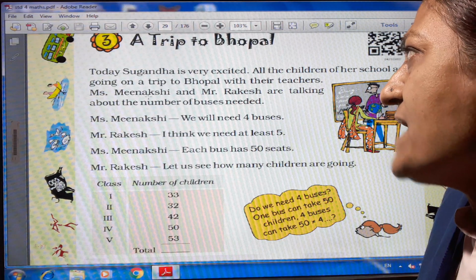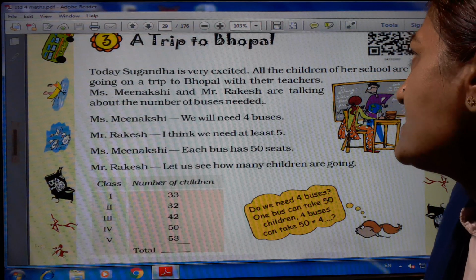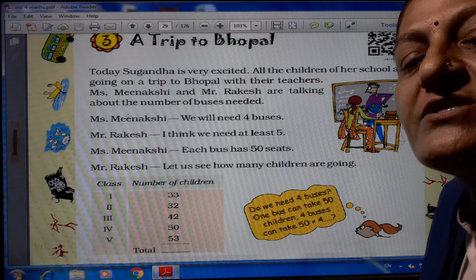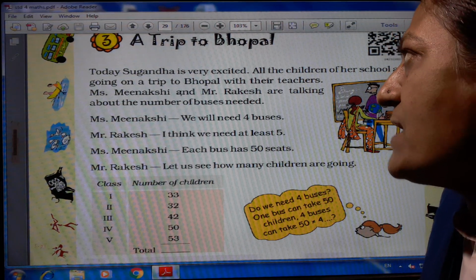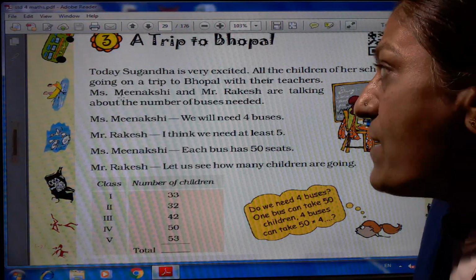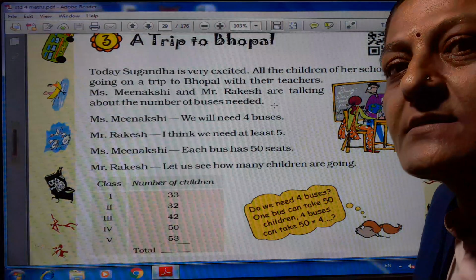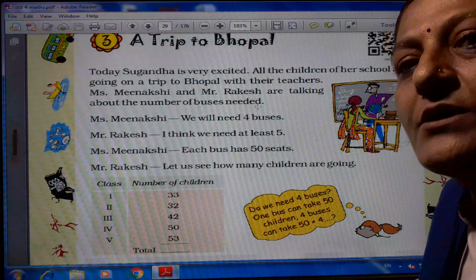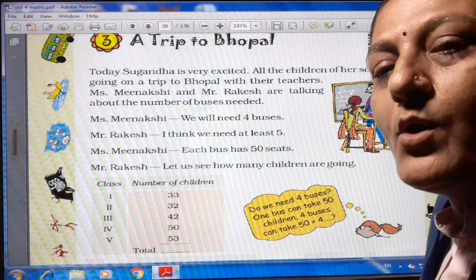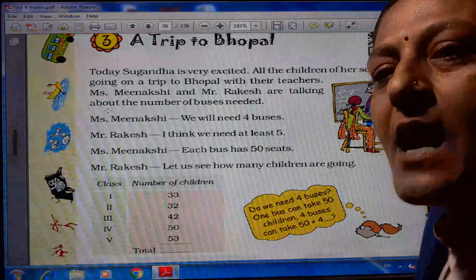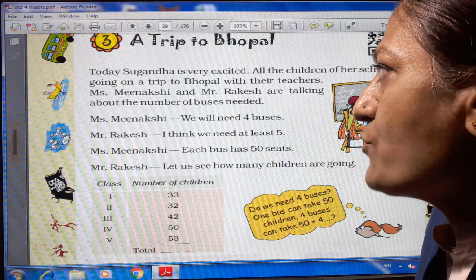Miss Meenakshi and Mr. Rakesh are talking about the number of buses needed. Two teachers are there. One is Meenakshi ma'am and the second is Rakesh sir. Both are talking about how many buses they need, because of how many students are there.